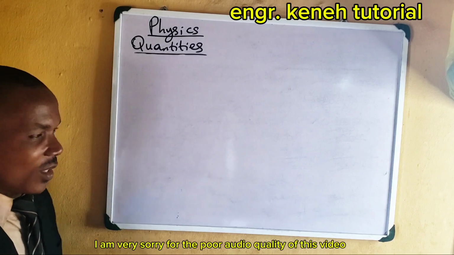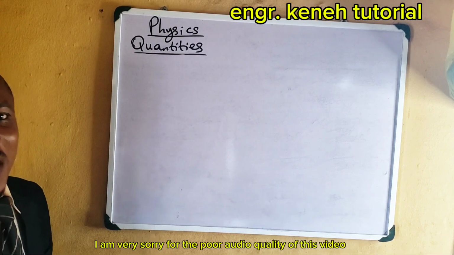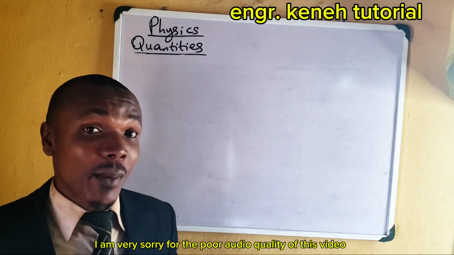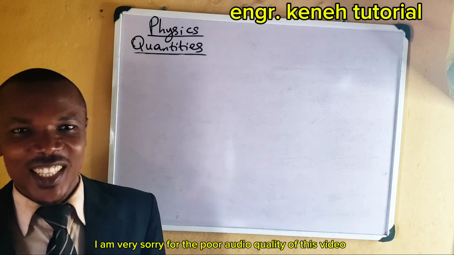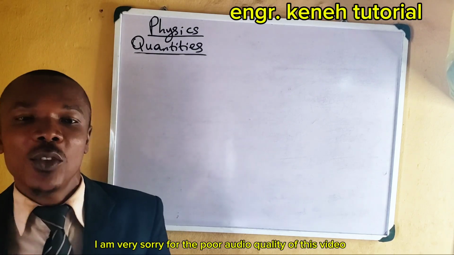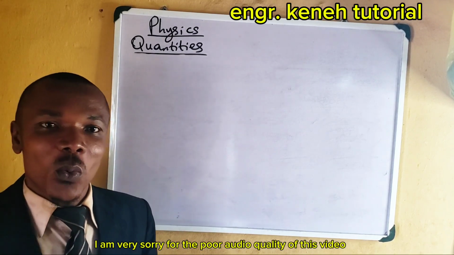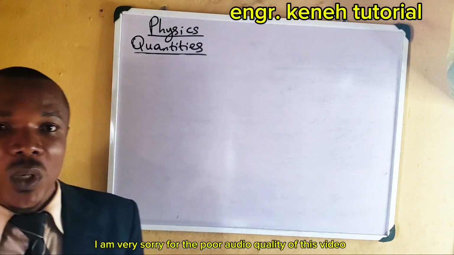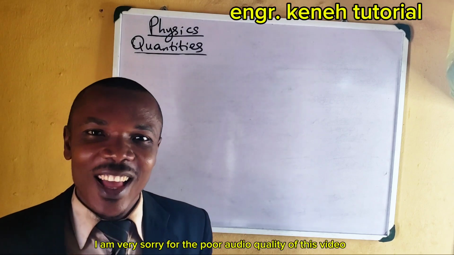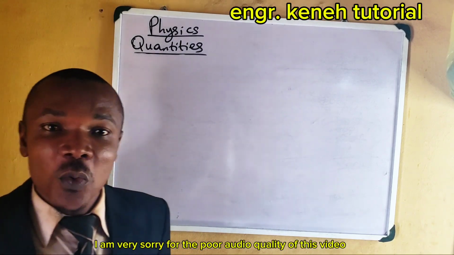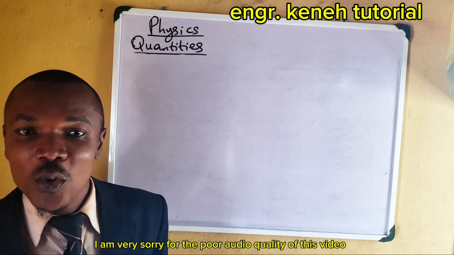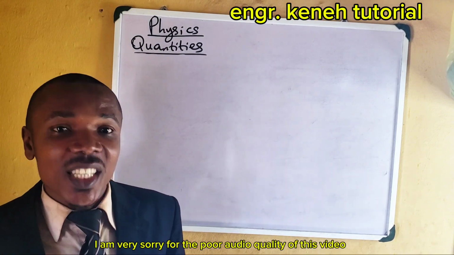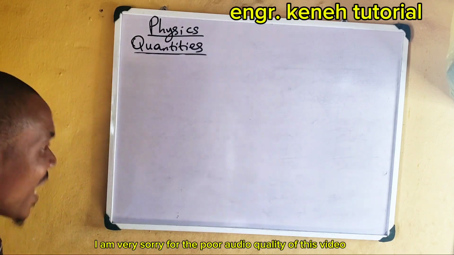They are those physical, measurable things that you can easily measure. All right. For example, you have force. You can measure force. You say, look at the amount of force we have. You can measure weight. So weight is there. You can measure mass. You can measure speed. You can measure work, energy. You can measure height, length, even width. You can measure area, volume, and so on and so forth. And all these, they are regarded as quantities.